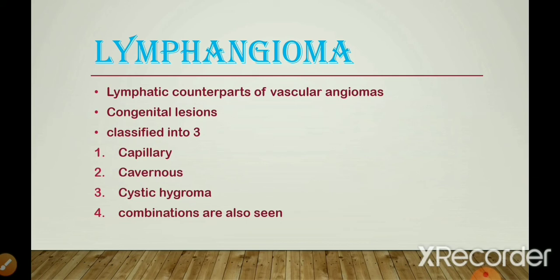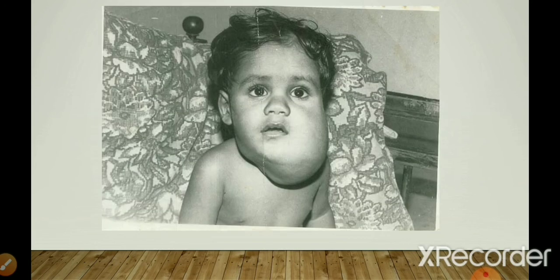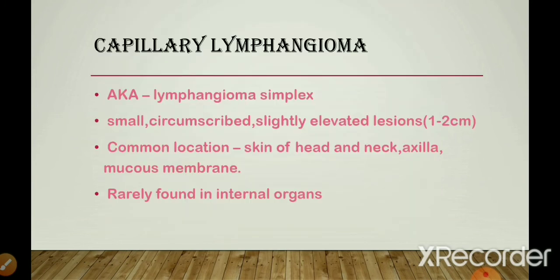So lymphangioma. This is the second type of benign tumors of blood vessels. The lymphatic counterparts of vascular angiomas, and these are congenital lesions. That means they are present mostly in childhood, and are classified into three: capillary, cavernous, and cystic hygroma. Combinations of all three can also be seen. So this is an example of it.